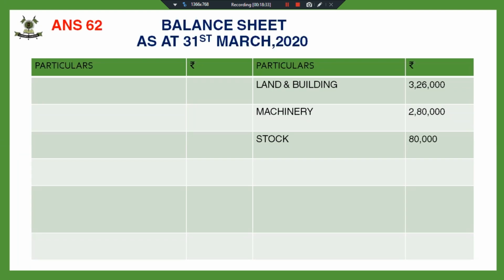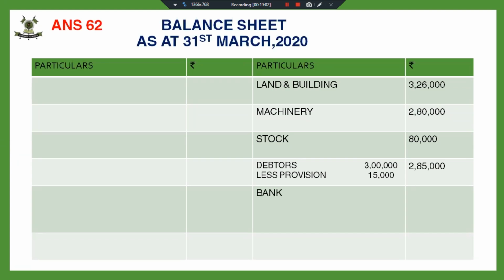Debtors. There is no change in the value of debtors, but we have increased our provision from 10,000 to 15,000. So my net debtors have decreased from 2,90,000 to 2,85,000. Now the net debtors are appearing at 2,85,000.